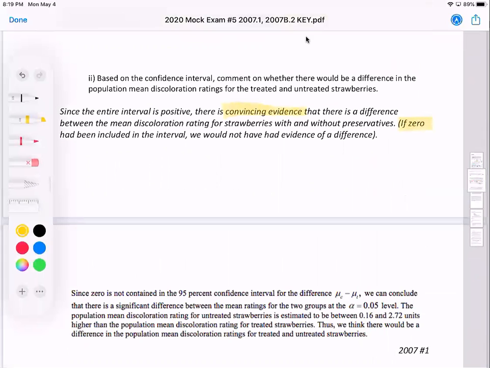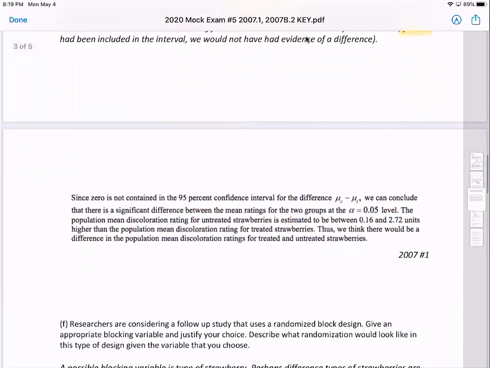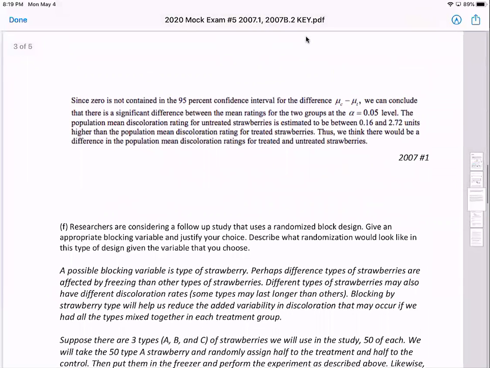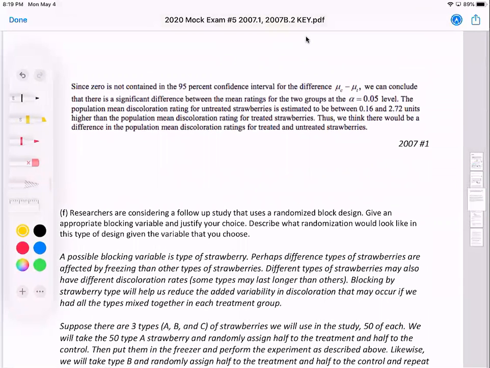What you probably mentioned was, hey, 0 isn't in the interval, so that gives us evidence. You could go either way. So this implies that we'd have a small p-value if we have convincing evidence like this. I included here, this question was based on a question from 2007, question number 1. So I included here the sophisticated College Board scoring rubric in case you wanted to check that out.